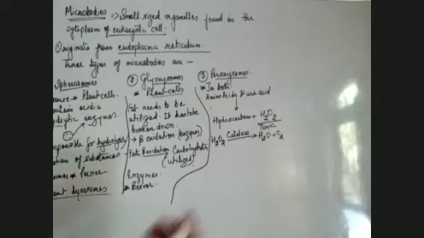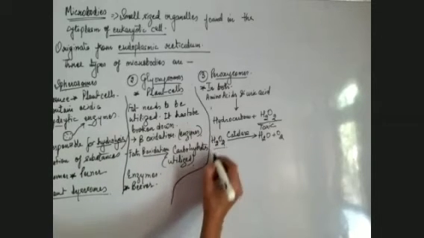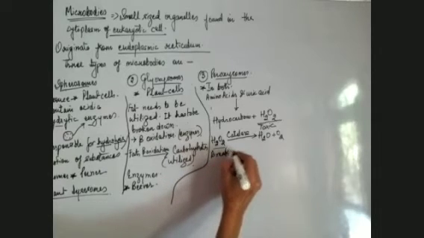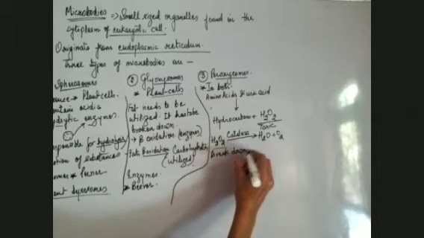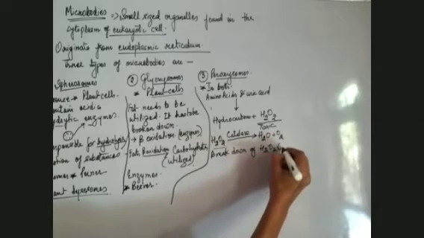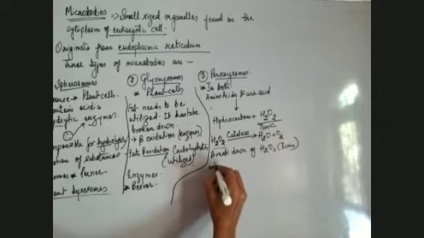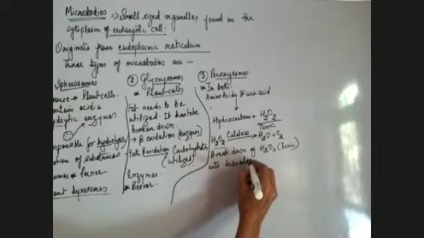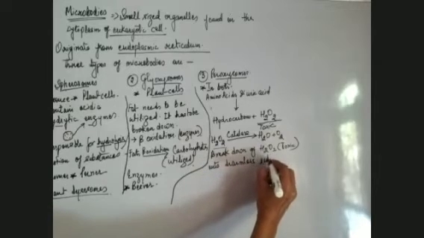What we can say is the breakdown of H2O2, which is toxic, into harmless substances.